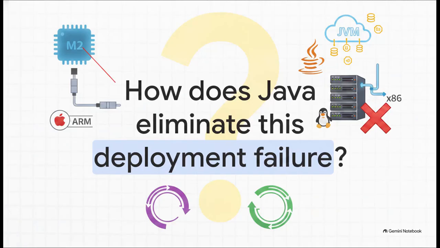To wrap up this explainer, I want to leave you with a bit of a provocative thought to test your new understanding. Think of it as a classic exam-style scenario. What exactly happens at the bare metal hardware level when a developer tries to run a Mac M2 native binary on a Linux x86 server? And precisely how does Java's intermediate bytecode and JVM architecture completely eliminate this deployment failure? I want you to really think through those pipelines we discussed today, because if you can answer that, you have officially grasped the core paradigm shift.